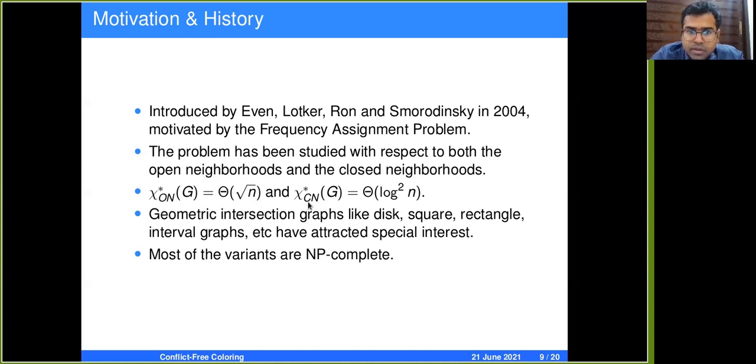And in the CF-CN star chromatic number, log squared n colors are actually sufficient and sometimes necessary. People have worked on this problem on intersection graphs like disks, squares, rectangles, interval graphs, etc. Most of the variants of this problem are NP-complete.